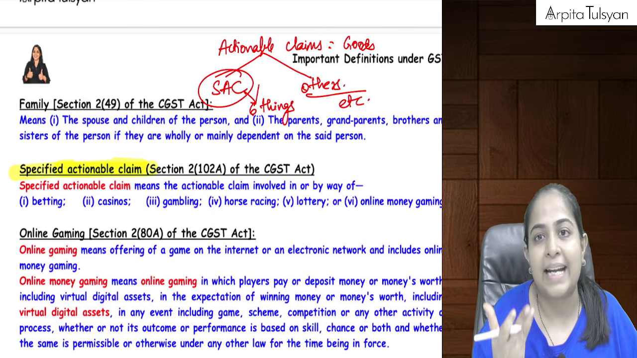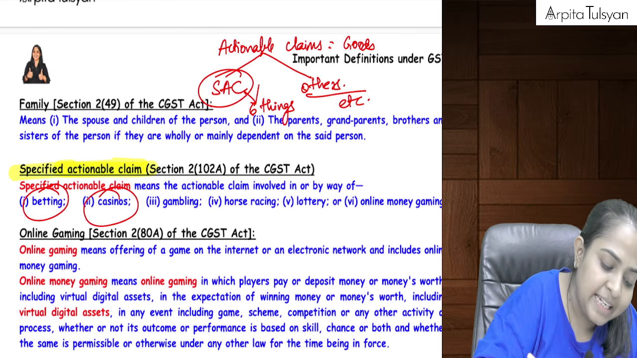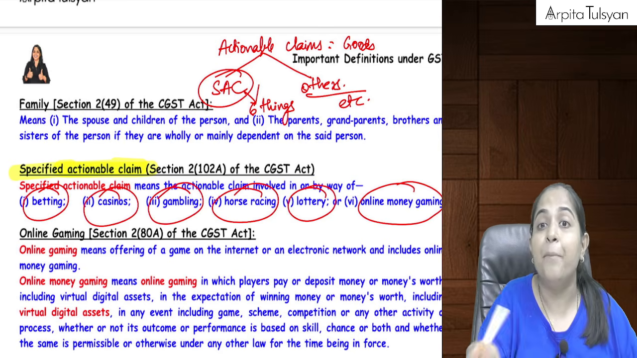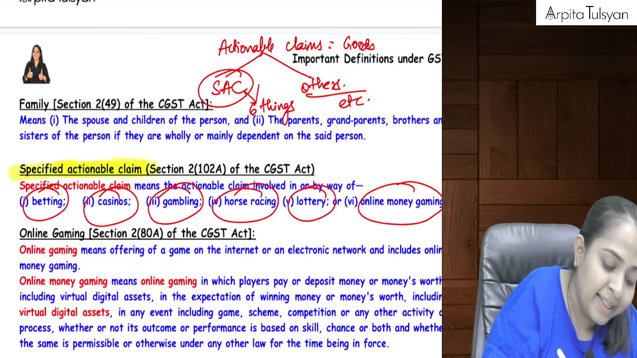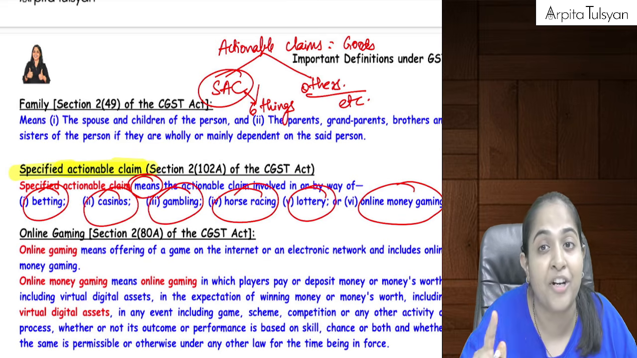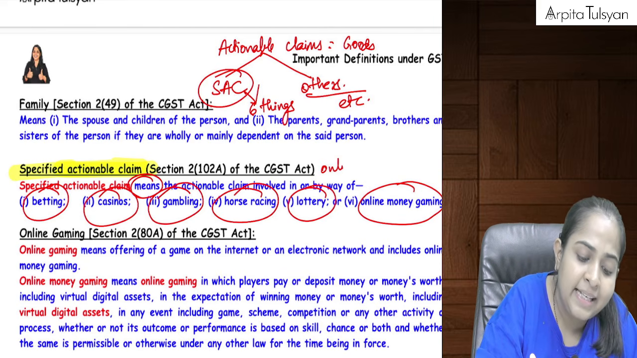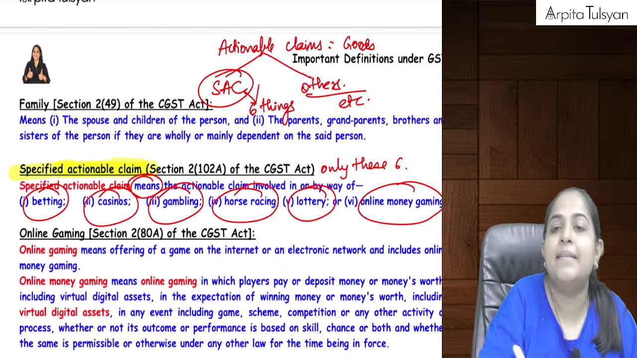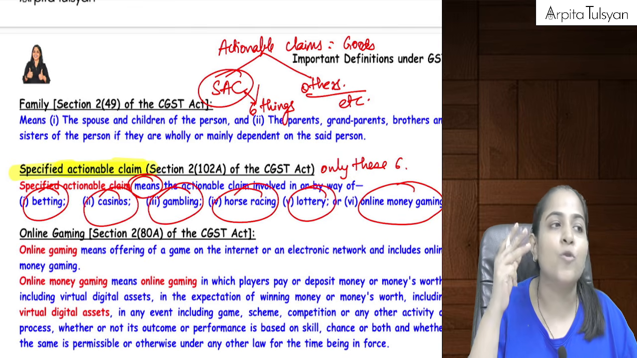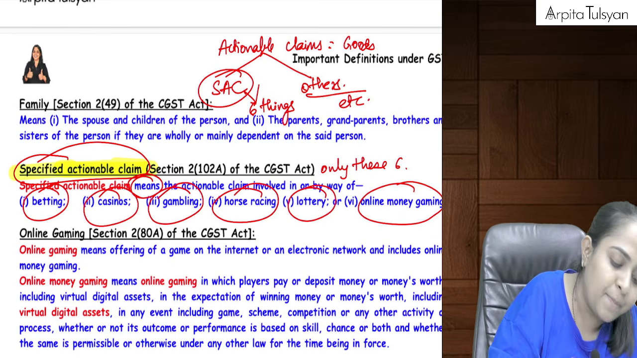Ma'am, what six activities are considered as specified actionable claims? So, betting, casinos, gambling, horse racing, lottery or online money gaming. This is not an inclusive definition, this is a means definition, a restrictive definition, which means only these six will be considered as specified actionable claims: betting, gambling, casinos, horse racing, lottery and online money gaming.